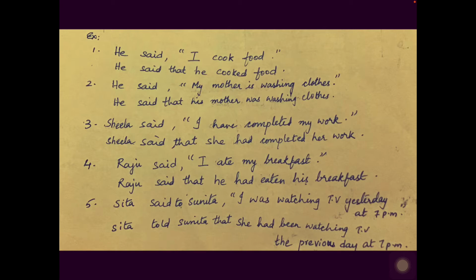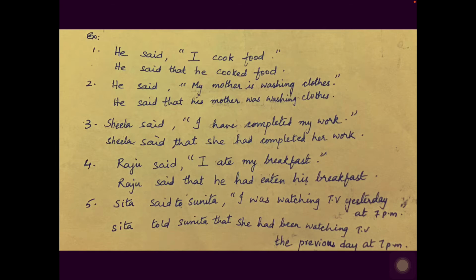I is whom over here? She, Sita. She and was watching is which tense, children? It is past continuous. So you have to now change it into past perfect continuous. Past perfect continuous is nothing but had plus been plus watch, V1 plus ing form.